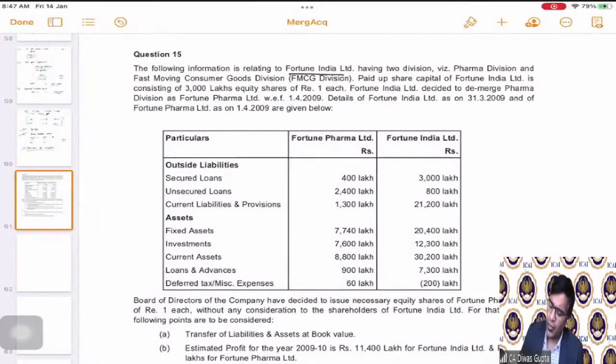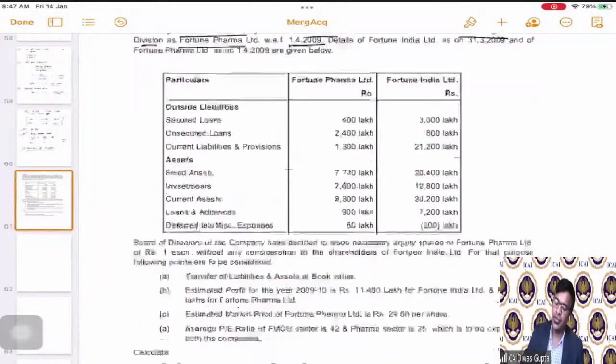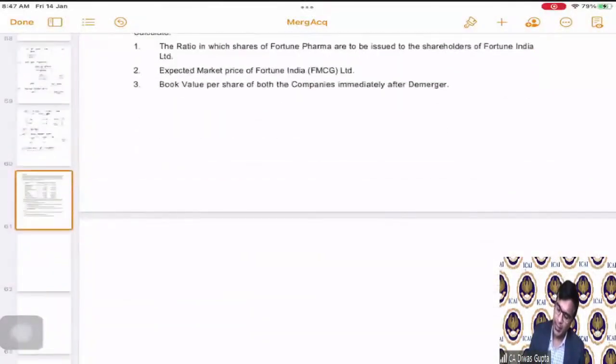Paid up share capital of Fortune India Limited. Now students, please don't get confused. Wherever they use Fortune India, that means it's the old company, and pharma and FMCG will be the two new companies. We'll read out the question and we'll see. So paid up share capital consists of 3,000 lakhs equity shares of rupee 1 each. Then Fortune India Limited decided to demerge the pharma division as Fortune Pharma with effect from 31st of April 2009.